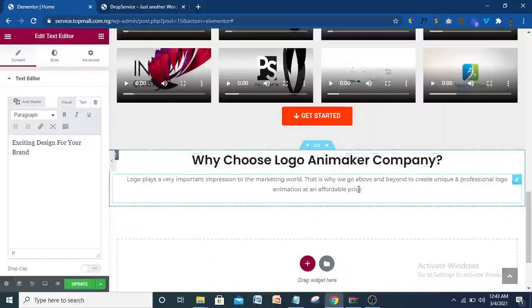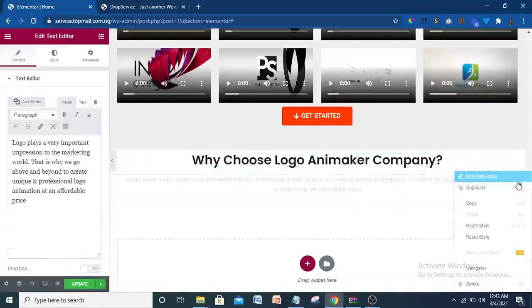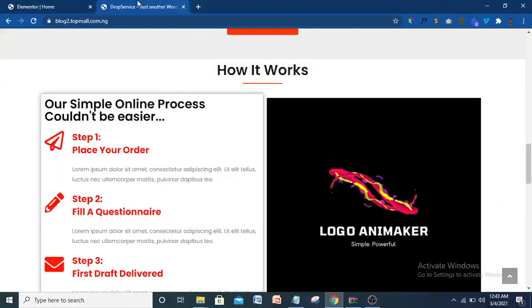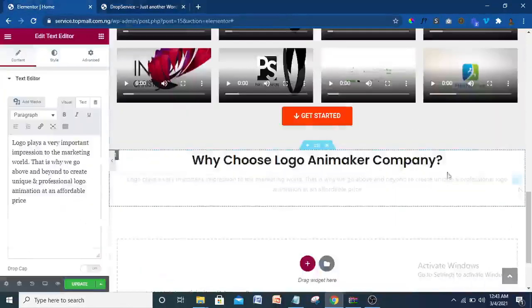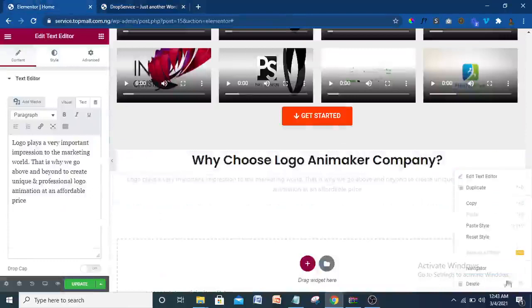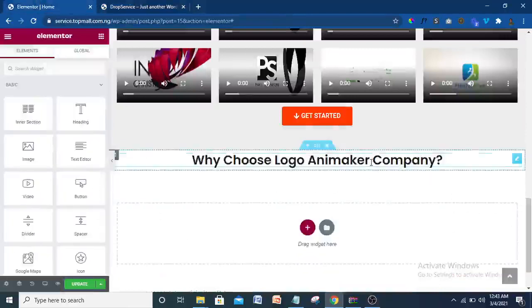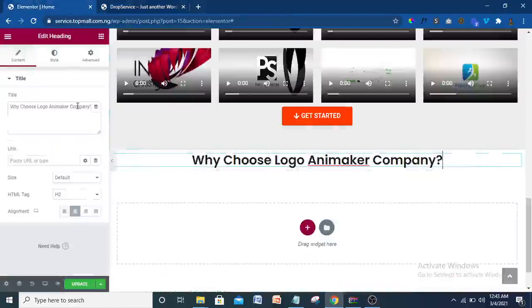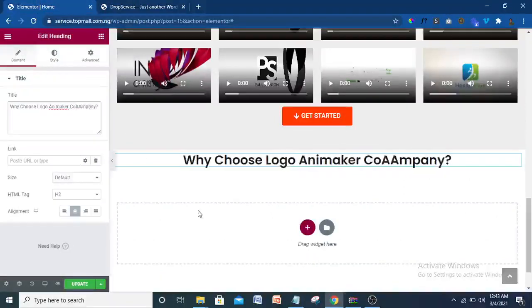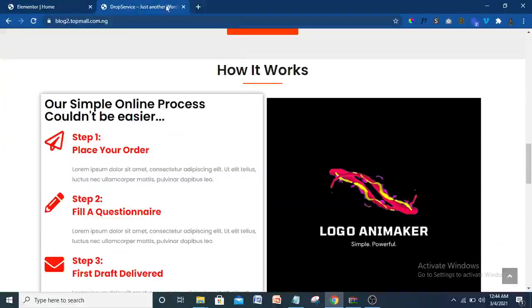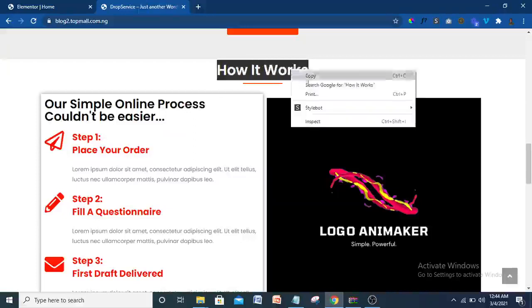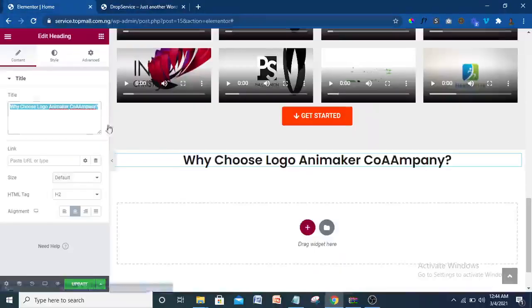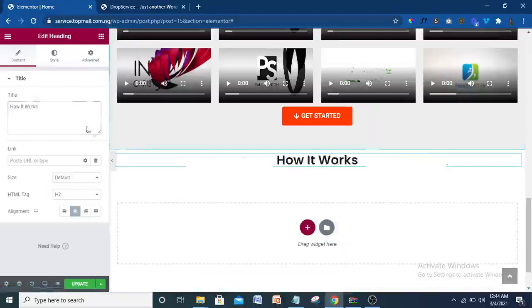So I'm going to delete this. I don't need this. How it works? No, that is not needed. So I'm just going to delete this. To delete it, you come to this pencil, right click on it and select delete. So this place here, I need how it works. So I'm going to Ctrl A everything here, and come here, copy everything here, copy. Good. Then come back to my editor here and Ctrl V. So how it works. Good.